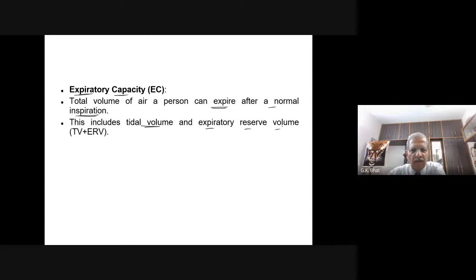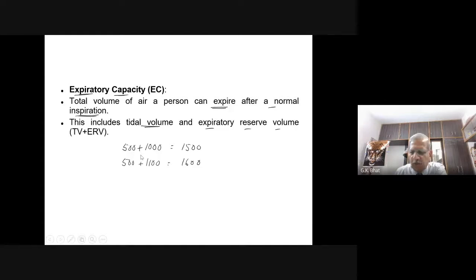Tidal volume is 500, and expiratory reserve volume ranges between 1000 and 1100. 500 plus 1000 becomes 1500, and 500 plus 1100 becomes 1600 ml.